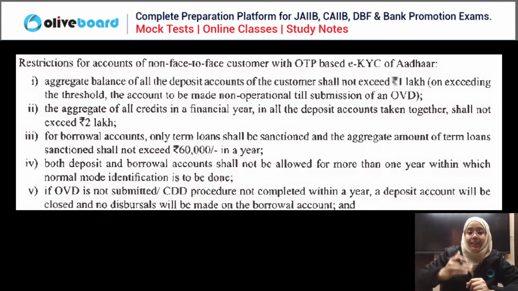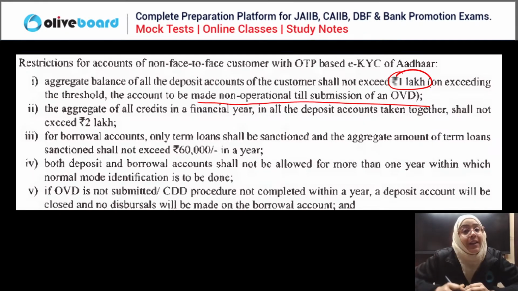So the deposit account should be closed, and further disbursal of any term loan disallowed. Right, now see these restrictions. As we all know, the aggregate balance shouldn't exceed rupees 1 lakh. On exceeding the threshold, the account is to be made non-operational till the submission of an officially valid document.